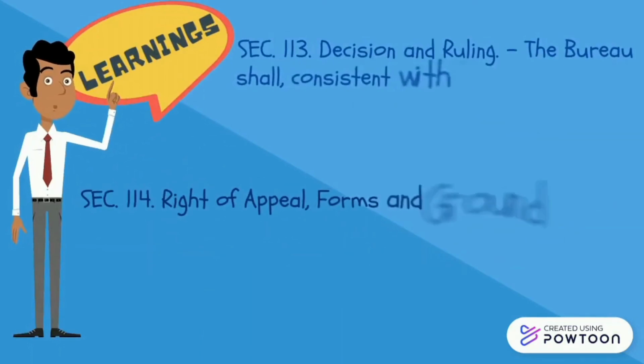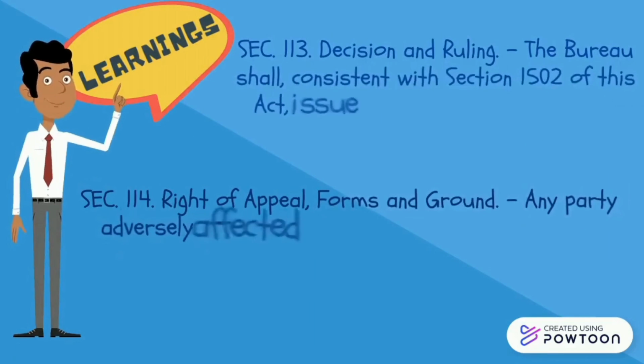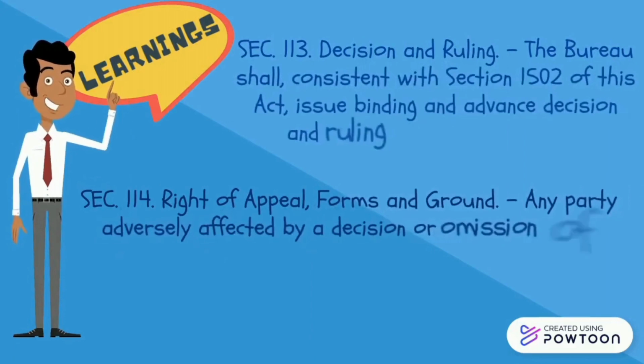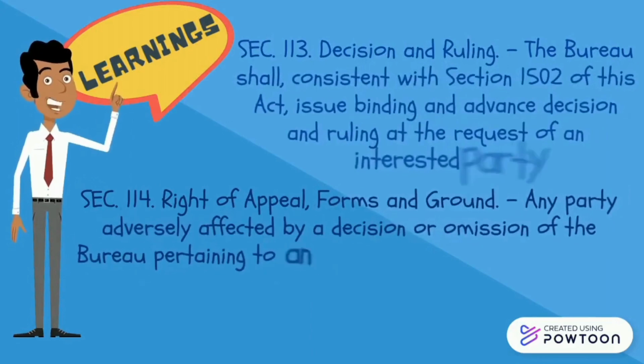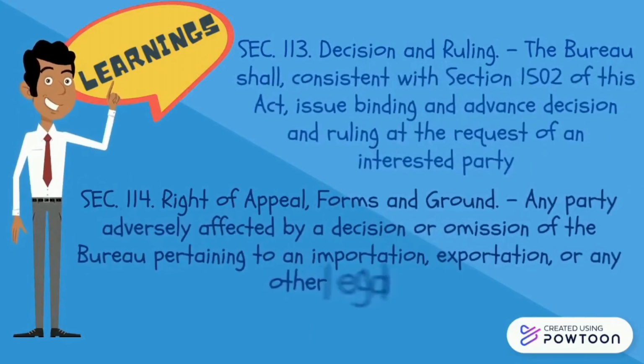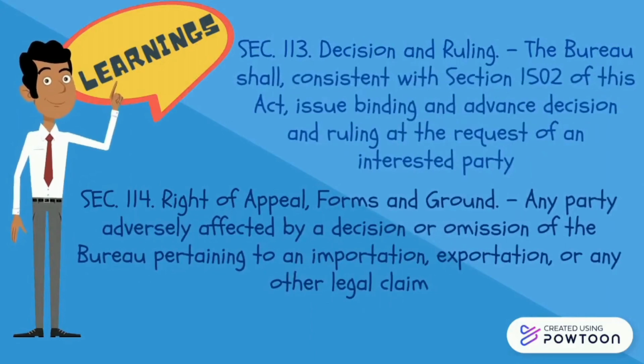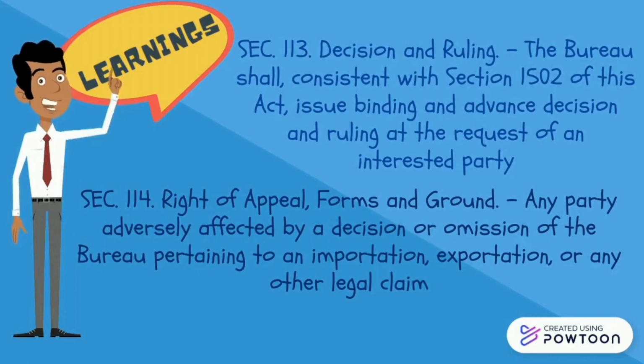Next is Section 113, Decision and Ruling. The Bureau shall, consistent with Section 1502 of this Act, issue binding and advance decision and ruling at the request of an interested party. And the last one is Section 114, Right of Appeal, Forms and Ground. Any party adversely affected by a decision or omission of the Bureau pertaining to an importation, exportation, or any other legal claim shall have the right to appeal within 15 days from receipt.